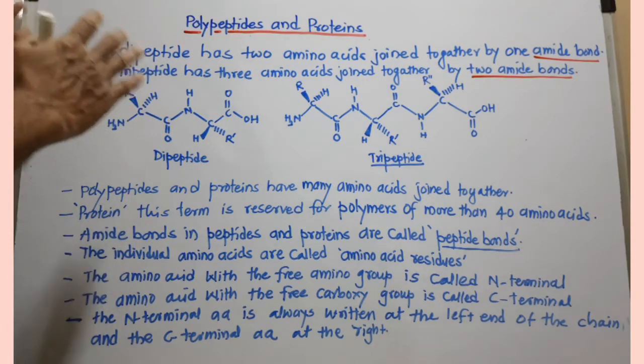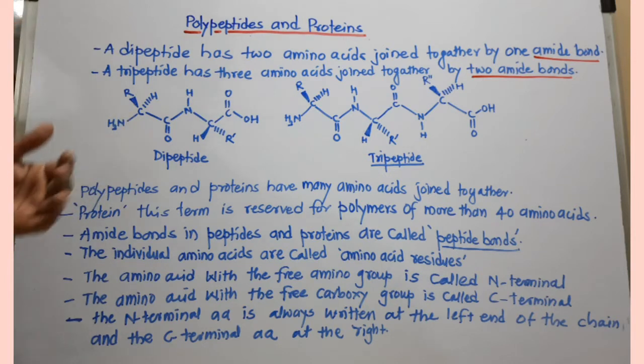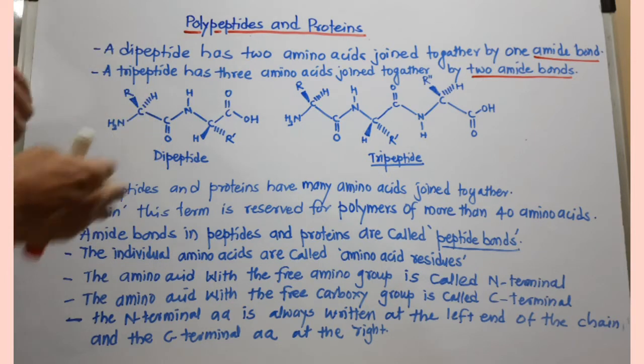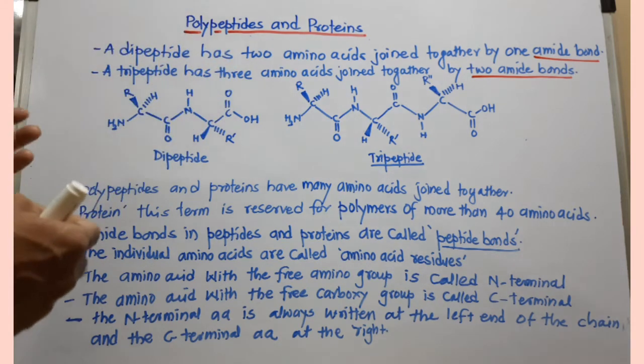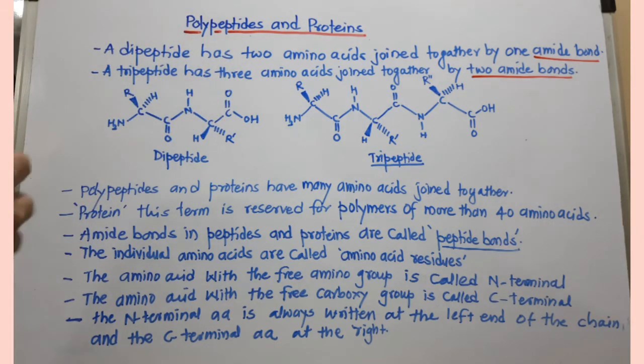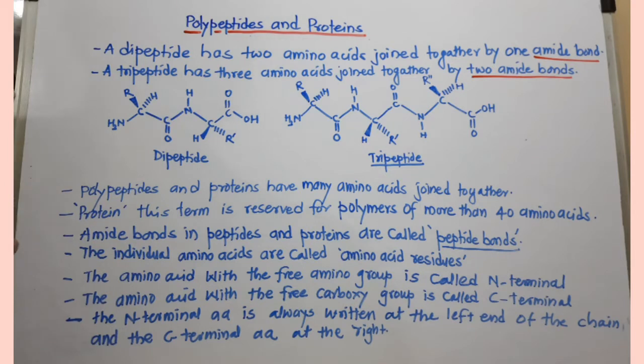You just watch these two structures very carefully, because you have to follow this pattern while drawing dipeptides, tripeptides or polypeptides. Now, you remember we have just seen which conformation is more stable? S-trans conformation is more stable.